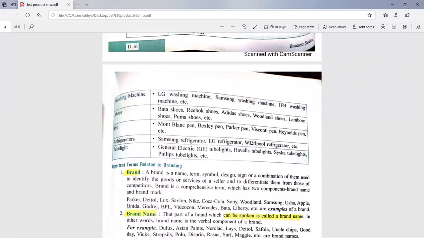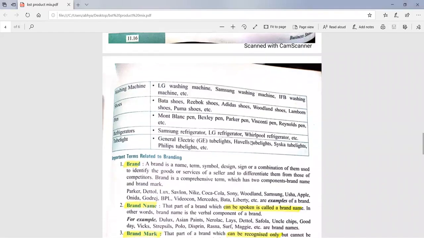A brand is a name, symbol, design or a combination of them. It is known as a brand name or brand, we can say.